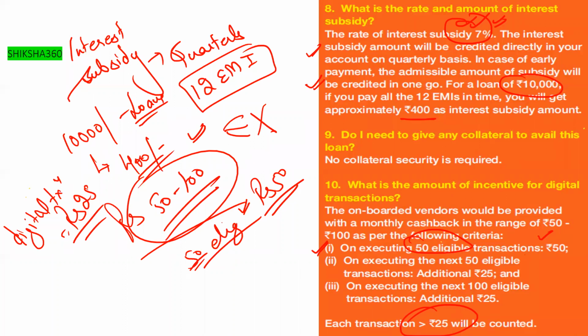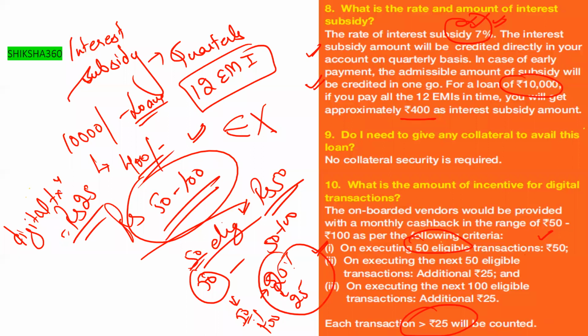The onboard vendors would be provided with a monthly cashback in the range of 50 to 100 rupees as per the following criteria. First, on executing 50 eligible transactions, rupees 50. Second, on executing the next 50 eligible transactions, they will get an additional 25 rupees. And for the next 100 transactions, they will get an additional 25 rupees more. In this way, the amount of incentive is categorized.